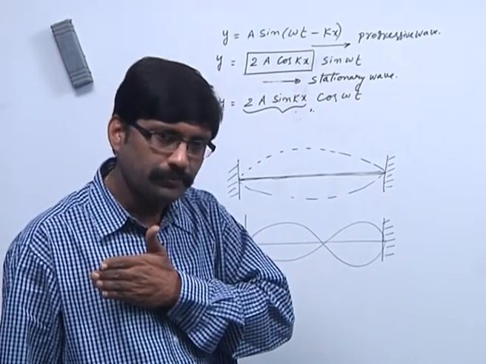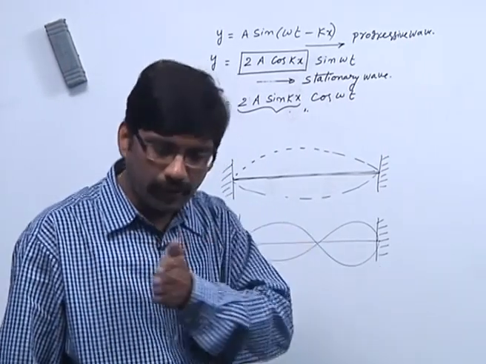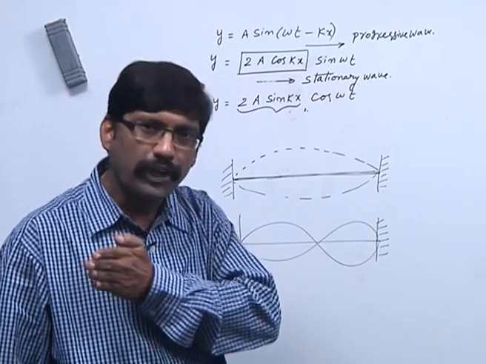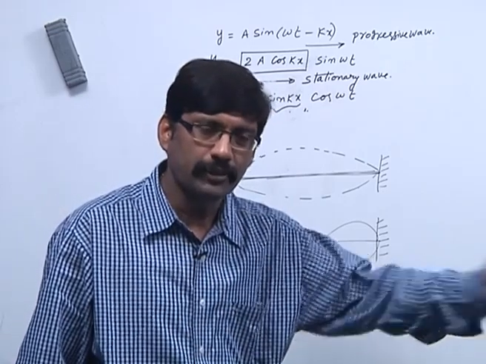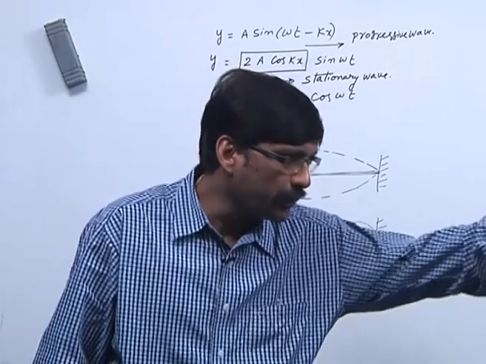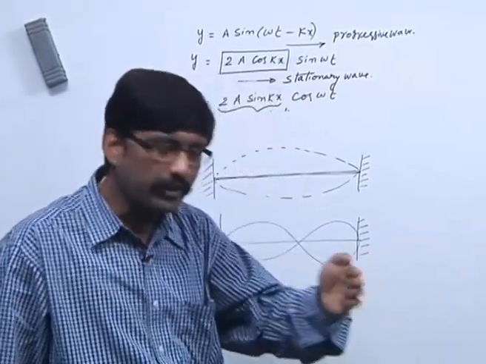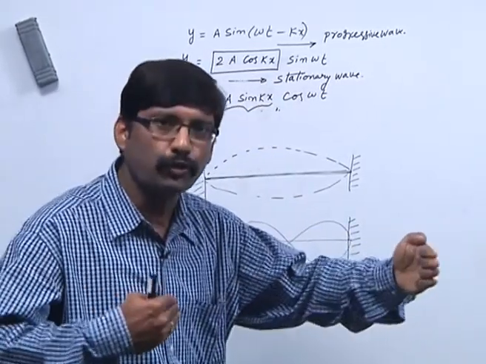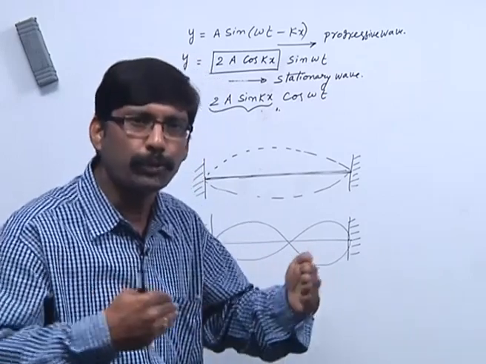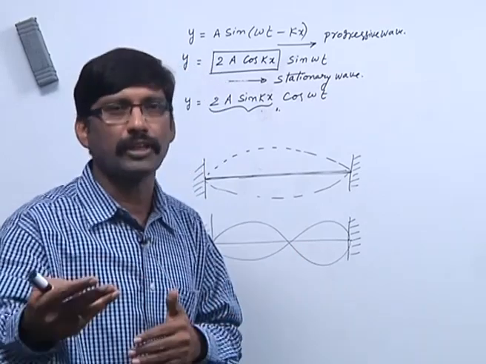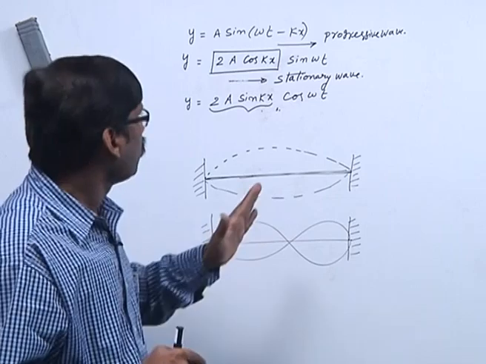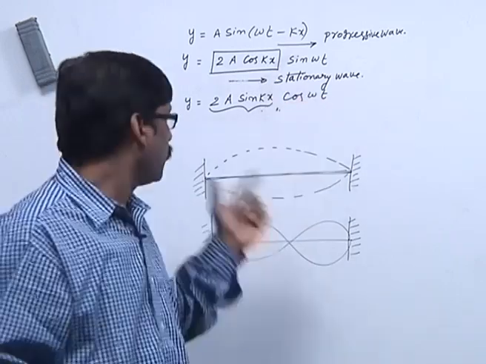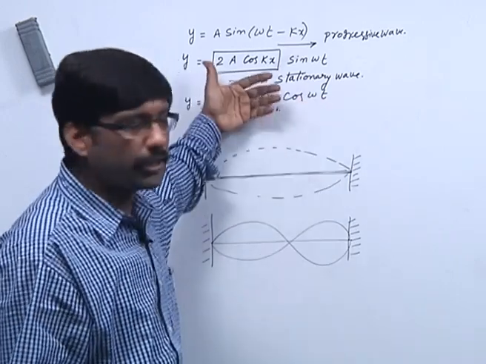One is the progressive wave, where there is no reflection of sound energy. If you put a reflector there, the same wave turns back, then superposition of two waves takes place. That superposition of two waves will form a stationary wave. So, a stationary wave can be transverse as well as longitudinal.